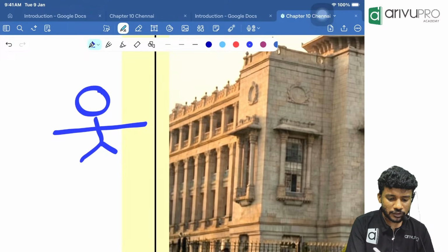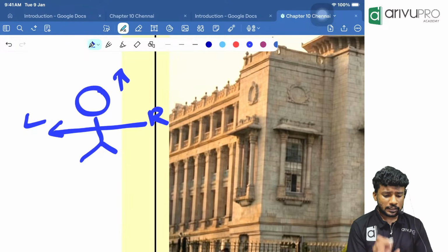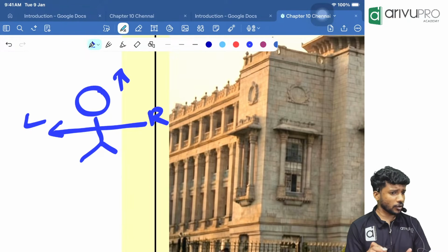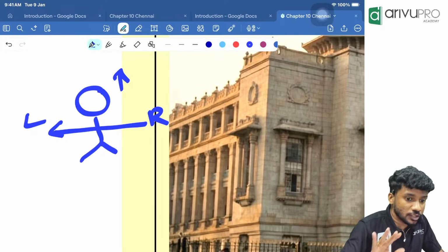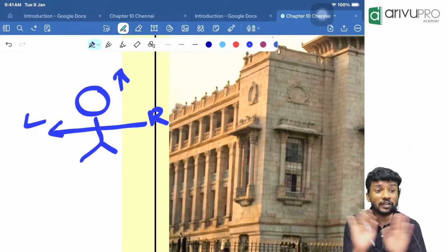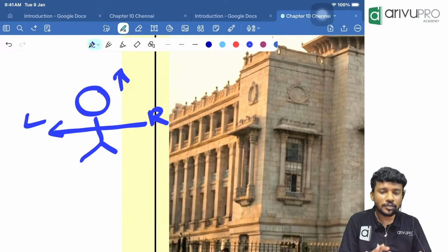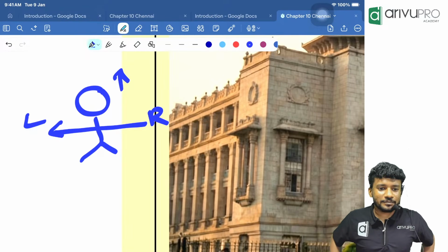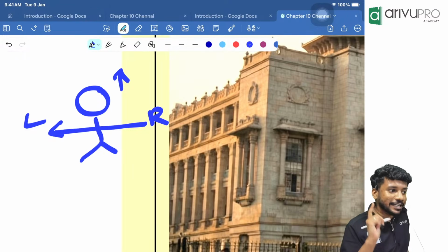So a person looking towards north means his right side is this, left side is this. Then I will say, whatever question they are going to ask. For example, they will ask, a person is standing abnormally or standing on head, his left hand will be pointing towards which direction will be the question. Left hand or right hand will be pointing in which direction will be the question. We will not think about the person standing on head. Instead, we will assume that this person is standing normally and he is looking towards north, or whichever direction is mentioned, we will assume he is looking in that direction.